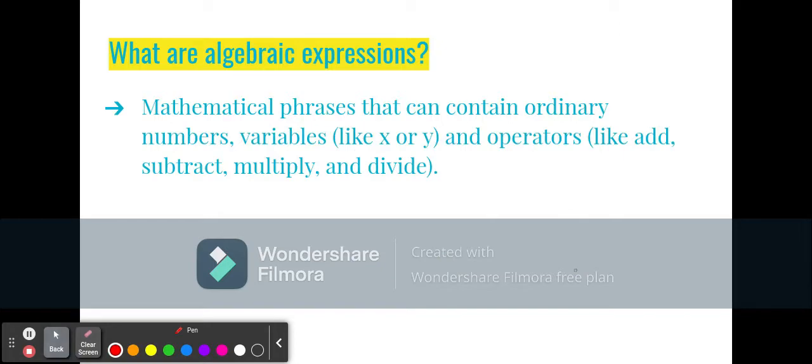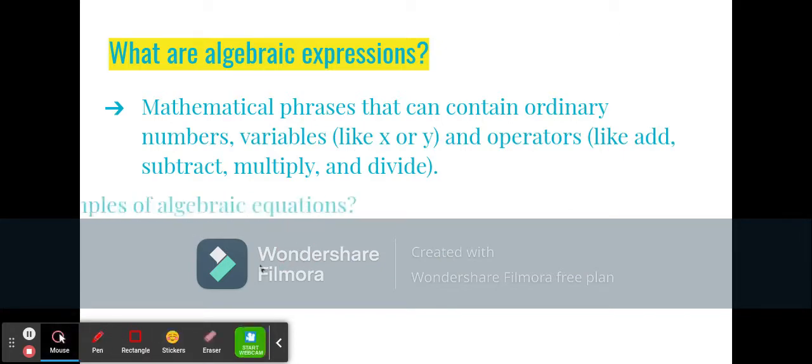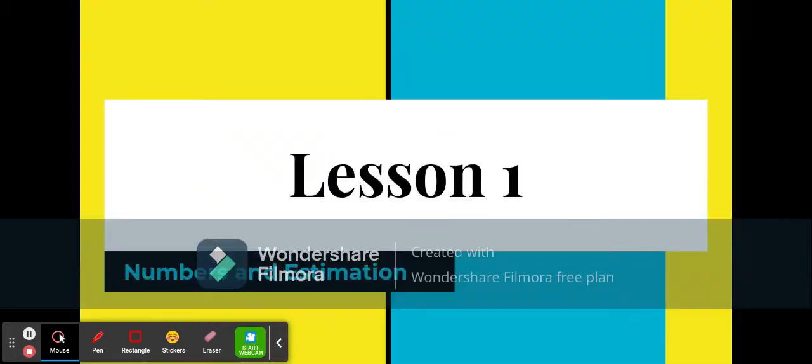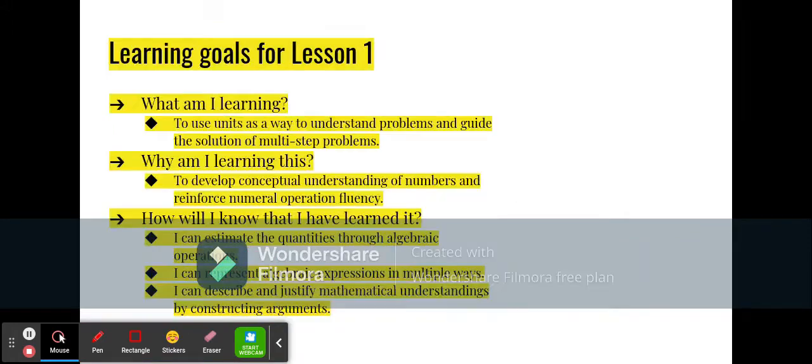All right, so what is the difference between an expression and an equation? Expressions do not have equal signs, but equations do. In the first lesson, we're looking at numbers and estimation. We're going to estimate quantities through algebraic operations. That's our goal, and what we're working towards is solving multi-step equations.